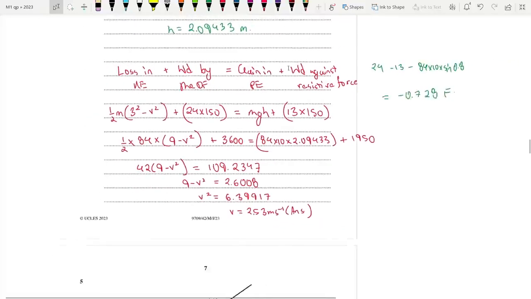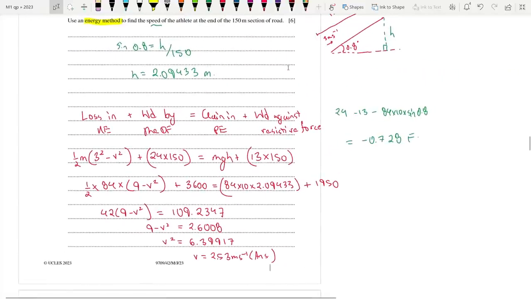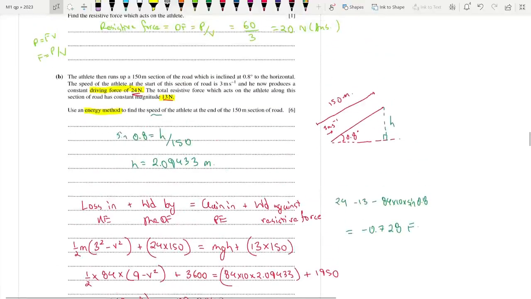This is the exact way that you should be doing it. Just remember the technique that losses are on the left hand side, gains are on the right hand side. Work done by the driving force is always on the left hand side or by the engine, and work done against resistive forces are on the right hand side. And using the values of the forces, like the forward force is 24 and the backward forces are 13 resistive force and component of weight mg sin theta respectively.